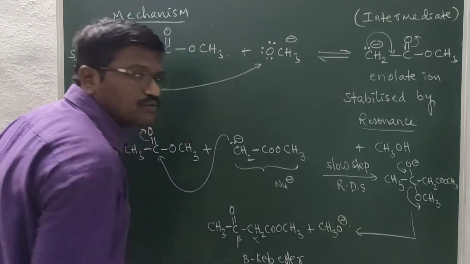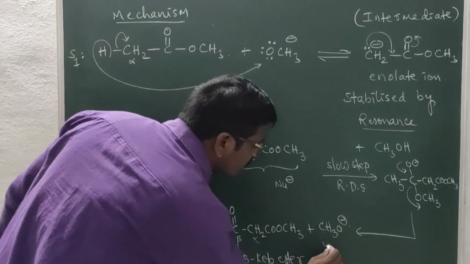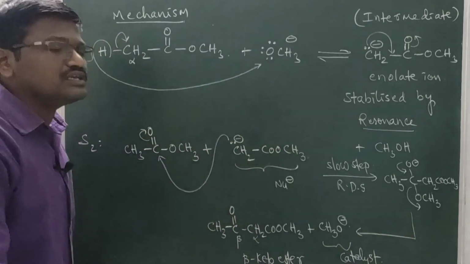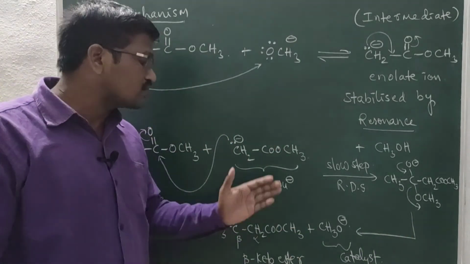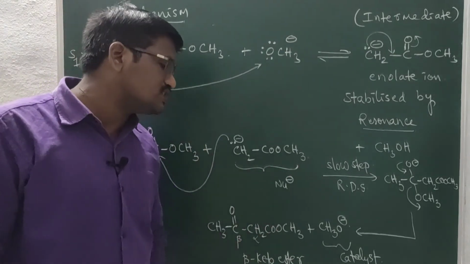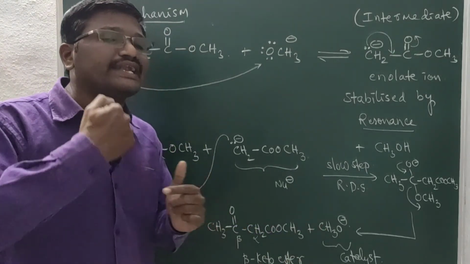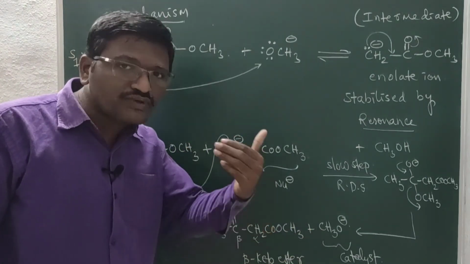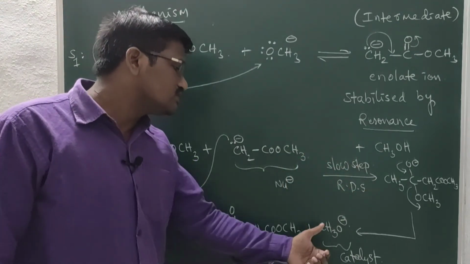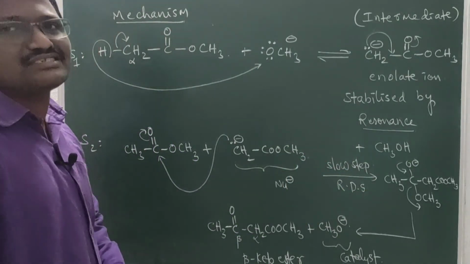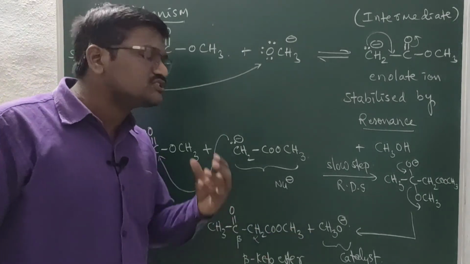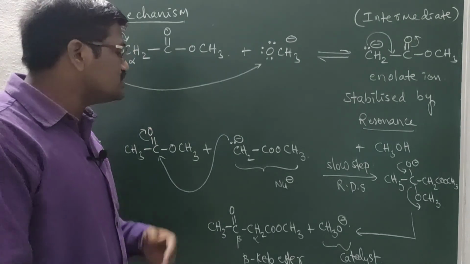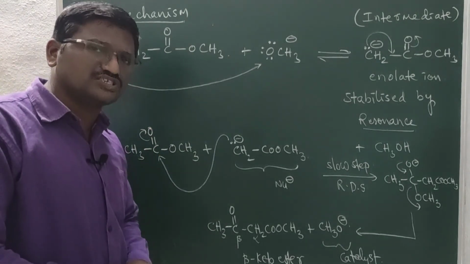Methoxide is formed as a side product, and this methoxide acts as a catalyst in this reaction, because the methoxide ion concentration remains constant during this reaction. Initially methoxide attacks the ester, and in the final step the methoxide ion will depart. So this methoxide acts as a catalyst, and its concentration does not change during the overall reaction. This is known as Claisen condensation.